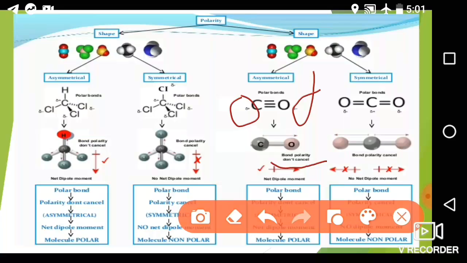So polarity develops in the carbon-oxygen bond. This polar bond is formed due to the asymmetrical nature.